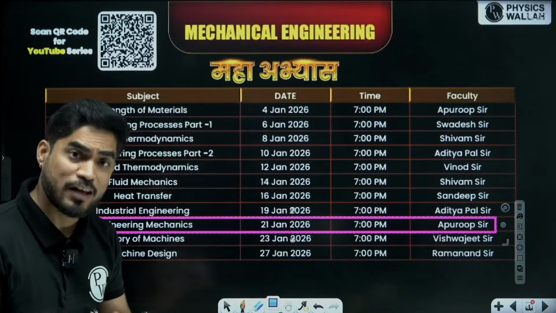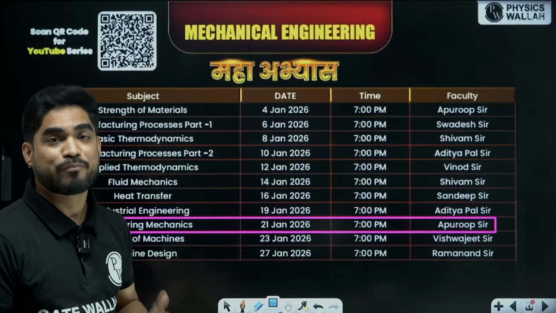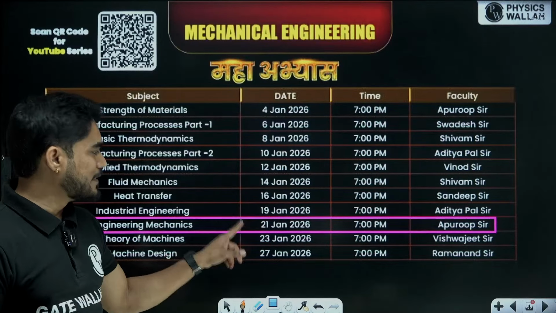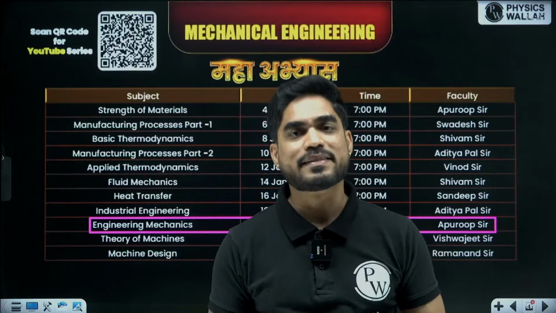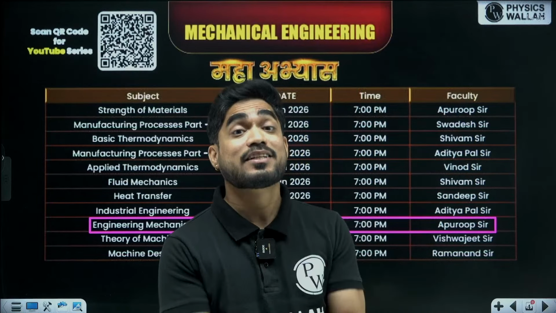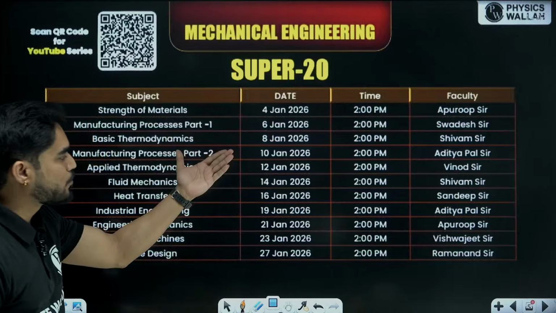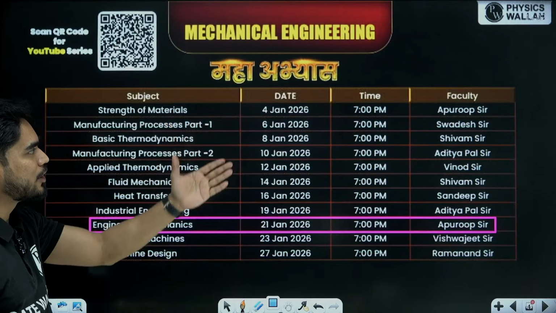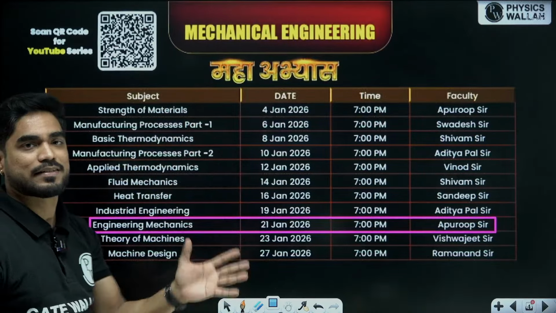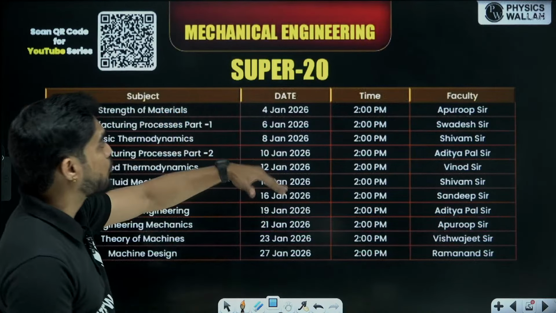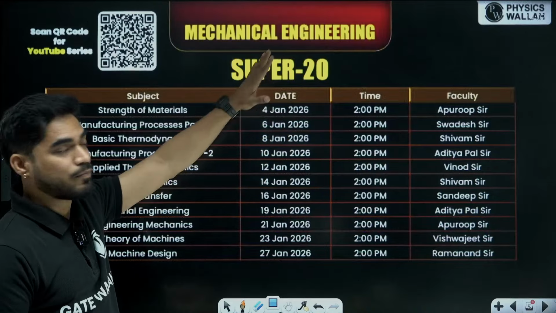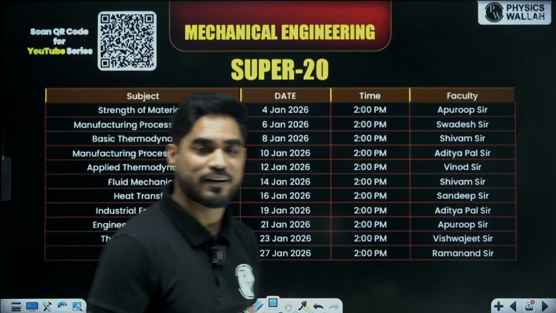We are going to solve another amazing set of problems in this Maha Abhyas. The questions will be completely different from this session, so these will be additional questions. This is your Super 20 schedule, and this is your Maha Abhyas schedule. Both of these sessions are important because we are going to solve different problems in both.